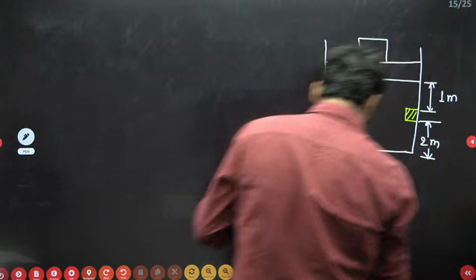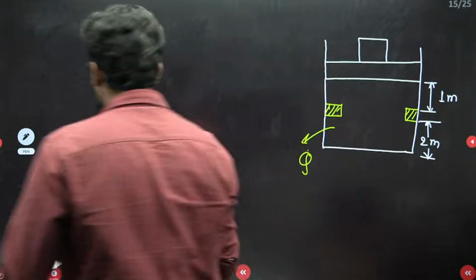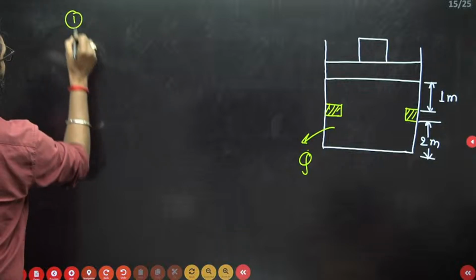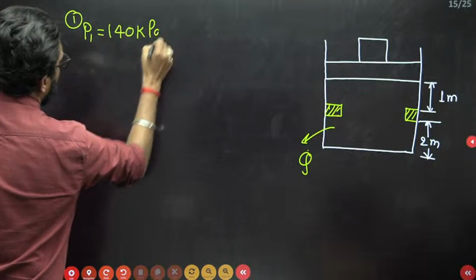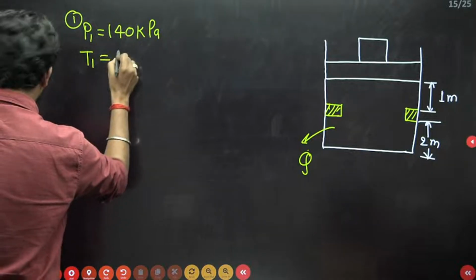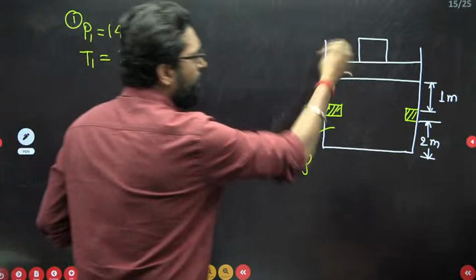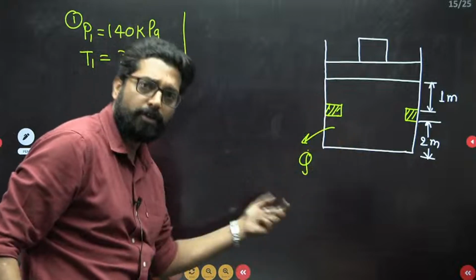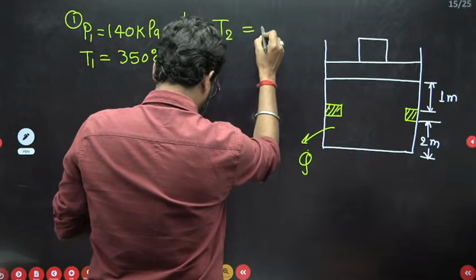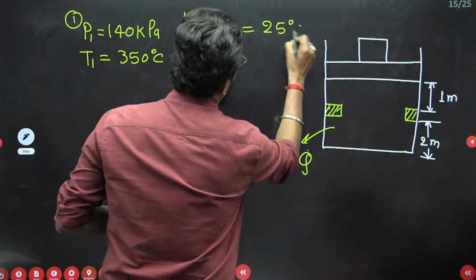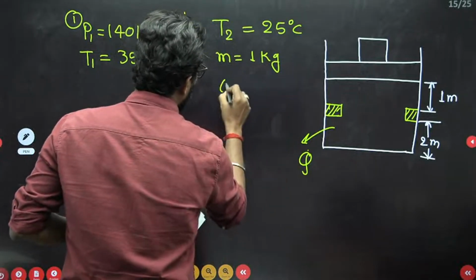Okay, and heat will transfer, there is heat loss. State point 1 is given: P1 is equal to 140 kilopascal, and T1 is 350 degrees centigrade. Heat will be lost from the system to the surroundings until the temperature of the system reaches 25 degrees centigrade. Take the mass of the system as 1 kg. What is the specific work output?